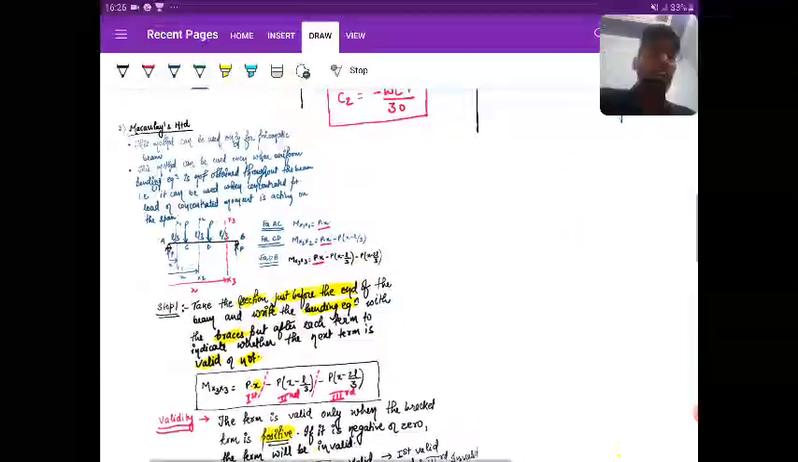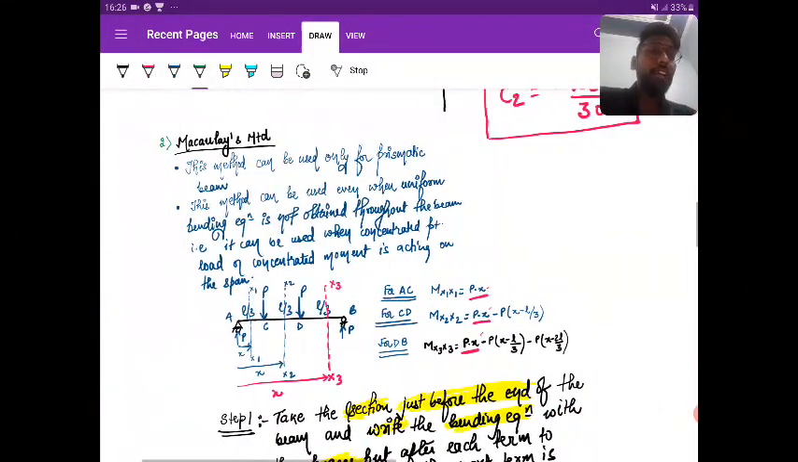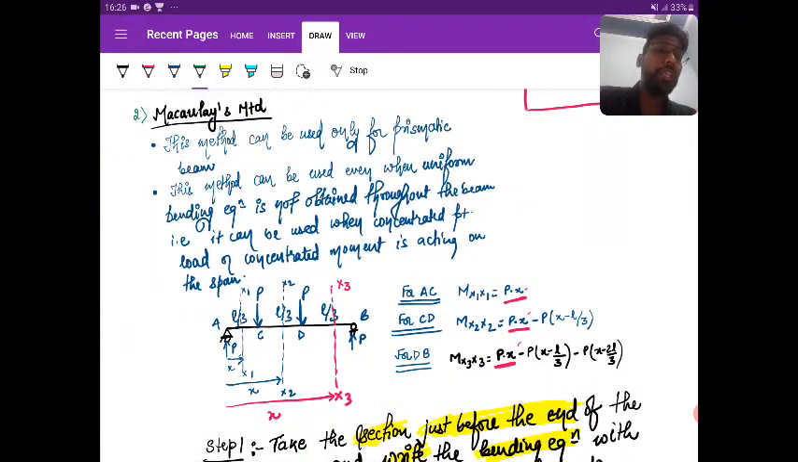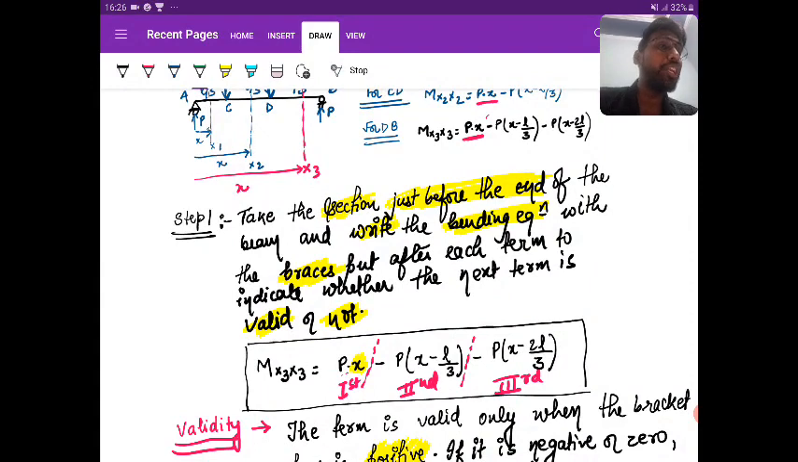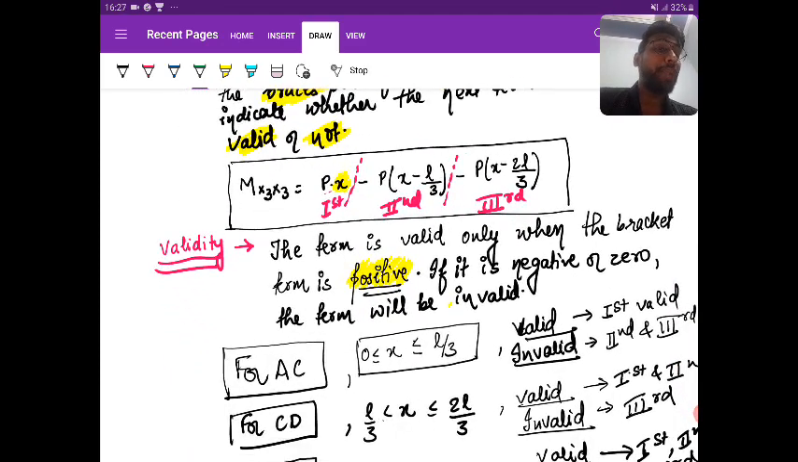So this is the theory part of the Macaulay's method. What I have learned is that this is applicable first only for prismatic beams, not for non-prismatic beams. It can be used when a uniform bending equation is not obtained throughout the beam, that is, when a concentrated point load or concentrated moment is acting on the beam. There we have to see how we are going to take the section. You need to take the section just before the end of the beam, and after each term, you need to put the braces in the bending equation to indicate whether the next term is valid or not. The term is valid only when the bracket term is positive. If it is 0 or negative, the term will be neglected.